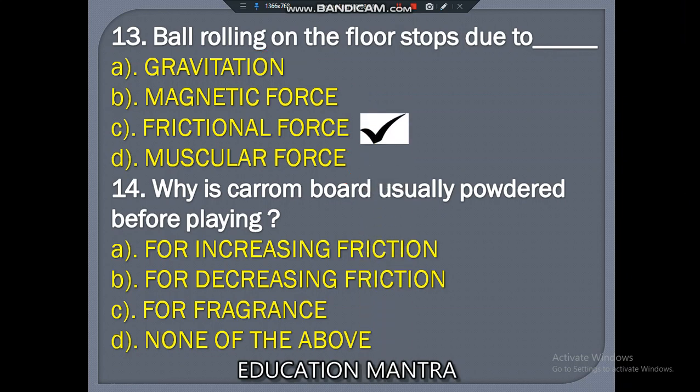Understood? Why is carom board usually powdered before playing? For increasing friction, for decreasing friction, for fragrance, none of the above. Very easy question. The answer is for decreasing friction. Because when we apply powder, it acts as a lubricant. So it reduces friction and helps the carom checkers slide over the board.